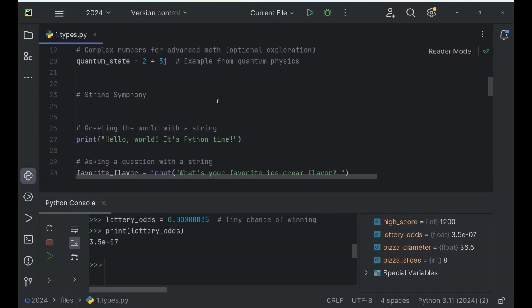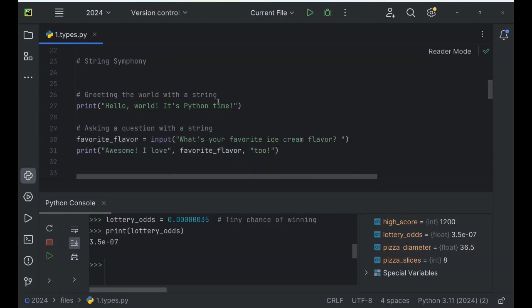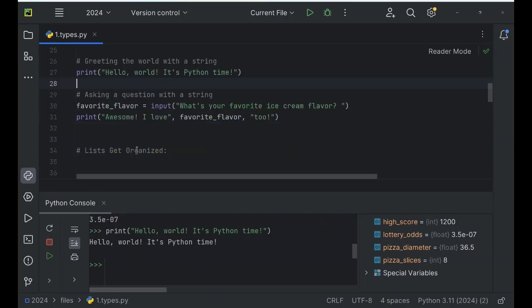Another type of data is string. As you can see, we've got this string, "Hello world, it's Python time," and we can print it out by pressing Shift-Alt-E again. You can see the output is there. And now you can see how we can use it.